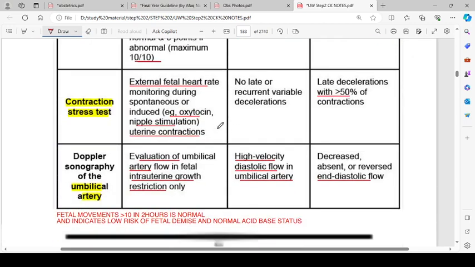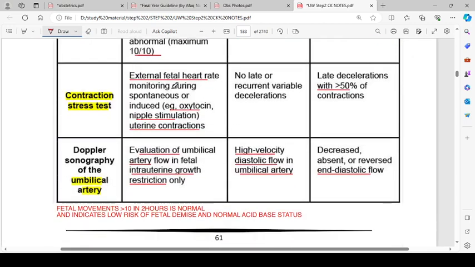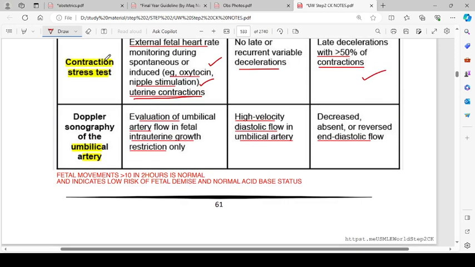Then contraction stress test: external fetal heart rate monitoring during spontaneous or induced uterine contractions, for example, oxytocin or nipple stimulation. Normal is no late or recurrent variable decelerations; abnormal is late decelerations with more than 50% of contractions. Doppler sonography of the umbilical artery is for evaluation of umbilical artery flow in fetal intrauterine growth restriction only. High velocity diastolic flow in the umbilical artery is normal. Decreased, absent or reversed end diastolic flow is abnormal.